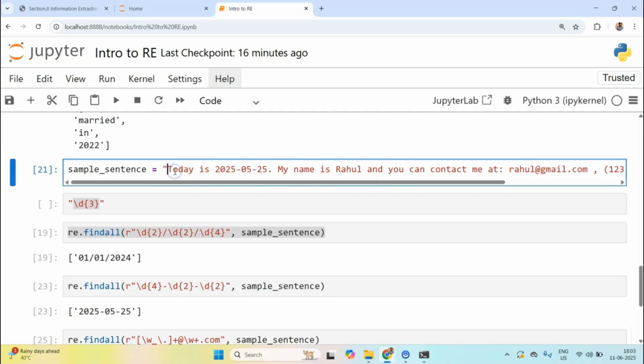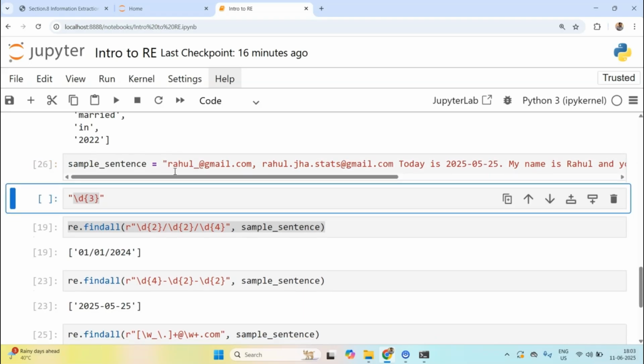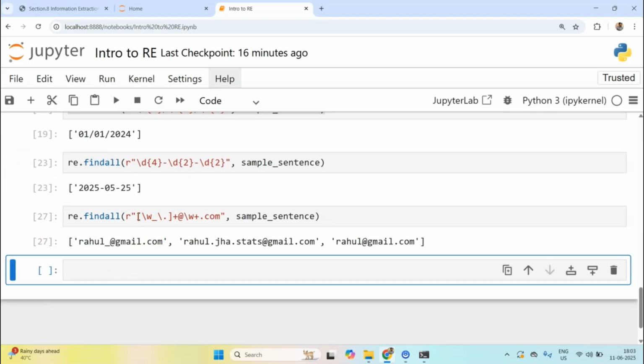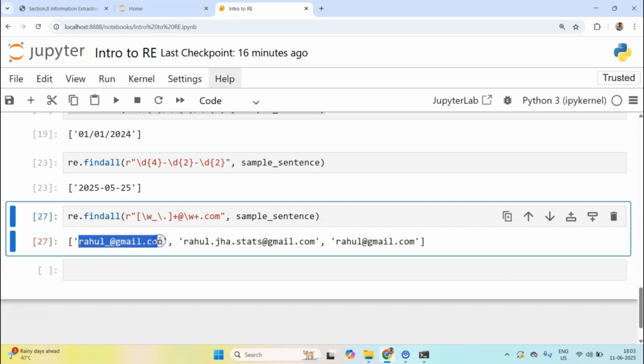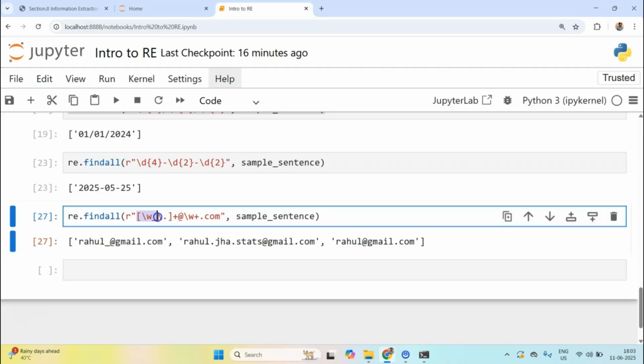Let me write down maybe Rahul underscore at the rate gmail.com, and one more email, maybe Rahul dot jha dot stats at the rate gmail.com. If I run this, now you see all the emails have been extracted, right? Why? Because in these square brackets, I substituted not only word characters, but also underscore and dots. The literal dot has a different meaning in a regular expression. That's why we could not use dot directly, and why we need to escape it like this.